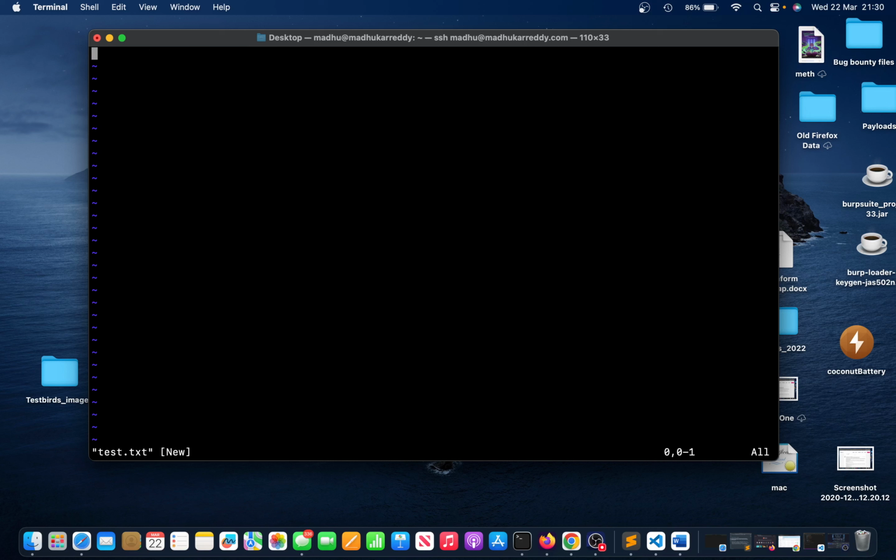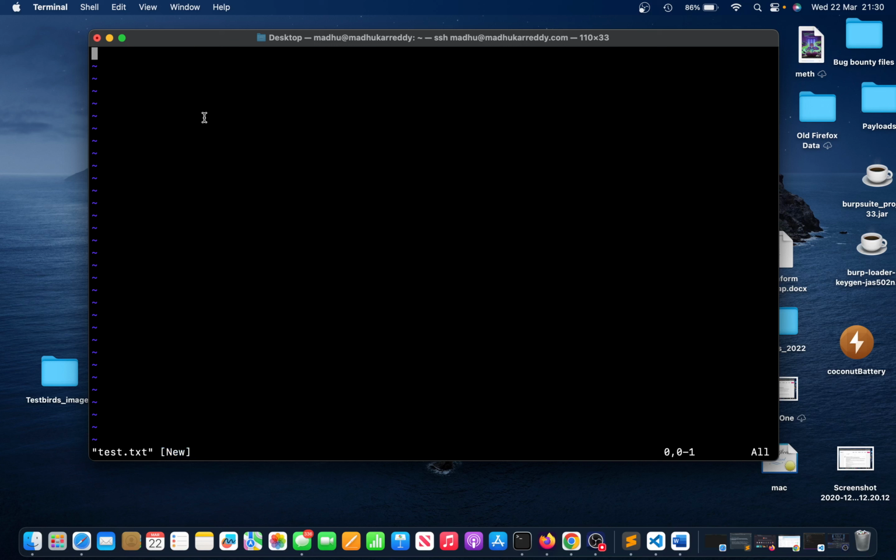Sometimes beginners get stuck with this vi editor because they don't know how to navigate through the files and through the lines in vi. So when I did vi space that file name, that file doesn't exist. That's why it says new. If it already exists, you can see the file content.